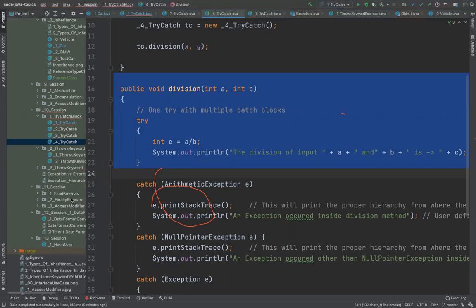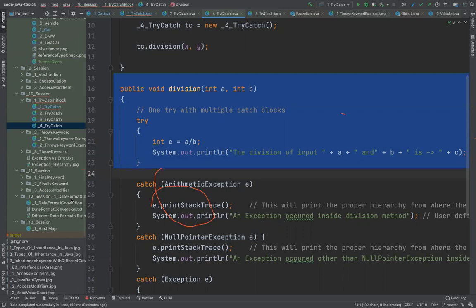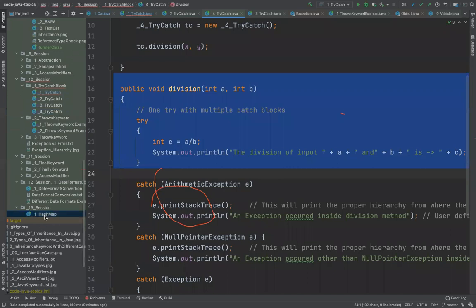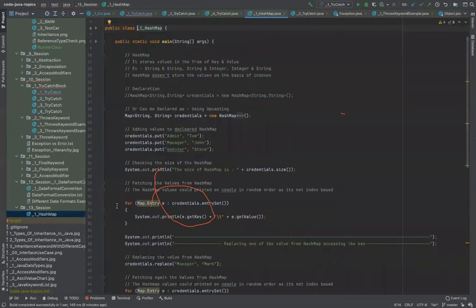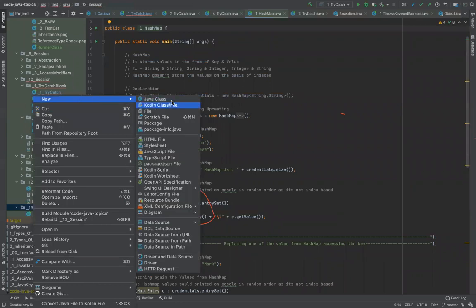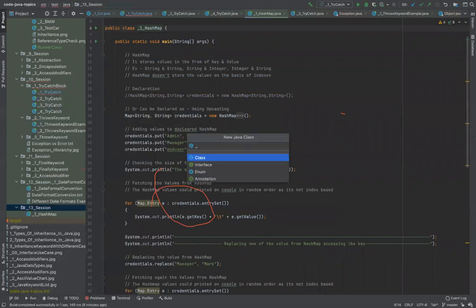Okay, now there are two more topics I have to talk about. One is array list and the second is hash map. I will not be talking about hash map today; we'll talk about it tomorrow. But I'll give a small briefing about array list. Again, I'll go and create a class. I'll name it, let's say, array list.